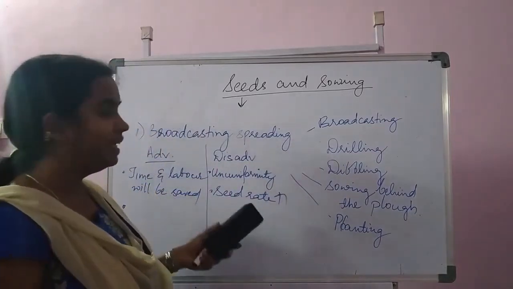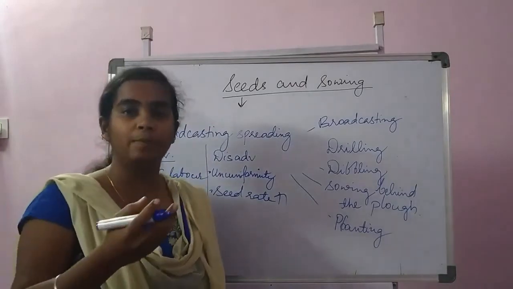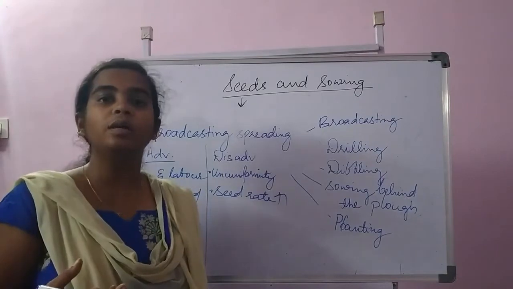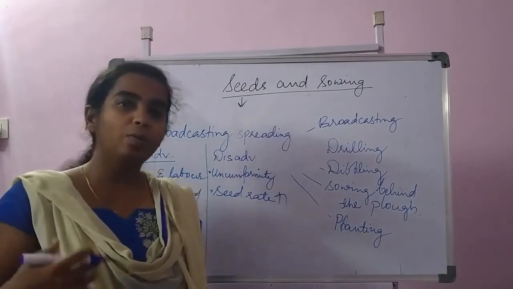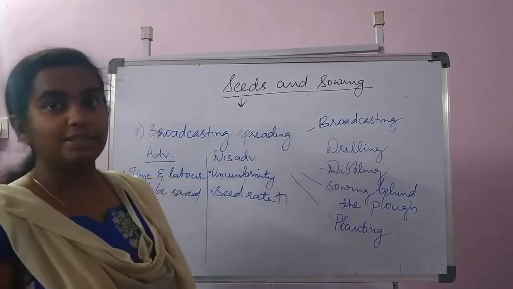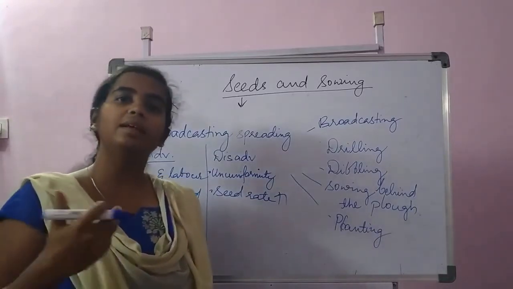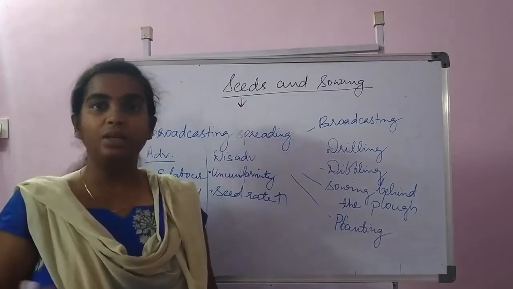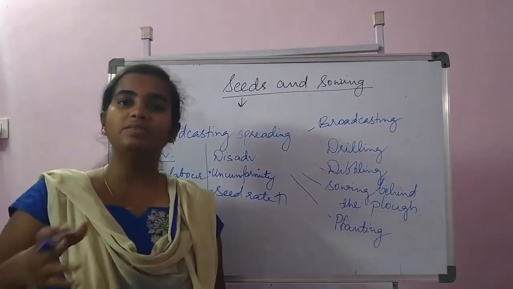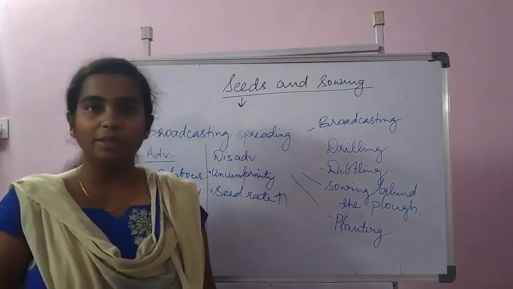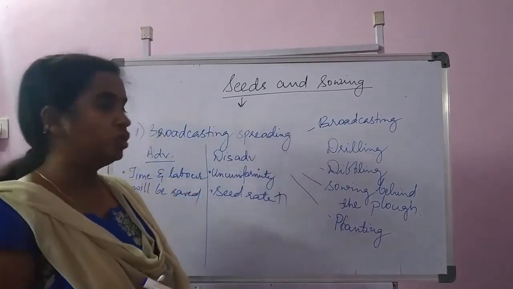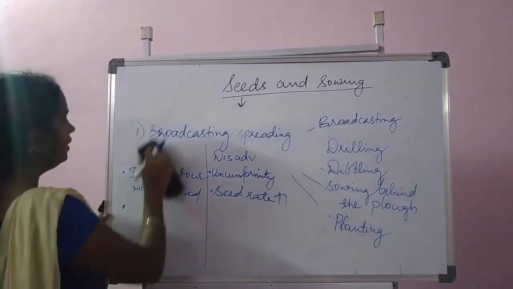Because of these disadvantages, nowadays broadcasting is usually taken up for summer crops or green manure crops, or sometimes for the rice crop as well. In broadcasting the seeds will be simply spread, and then they will be transplanted into the main field. And nowadays, because of these disadvantages, farmers go for other line sowing methods like drilling or dibbling, or a seed drill will be used. So the next method is drilling.